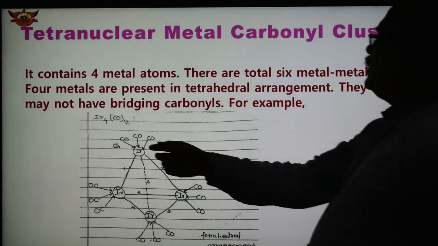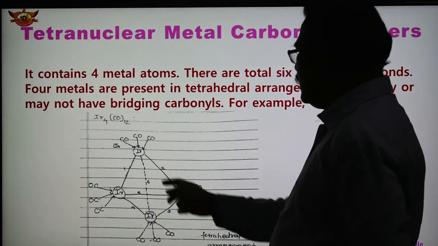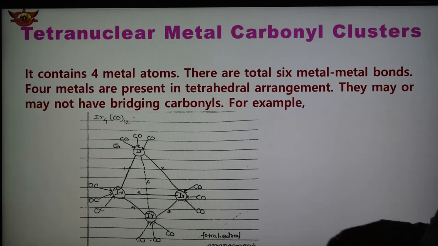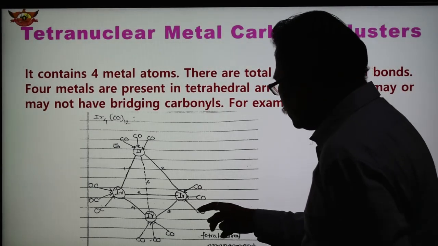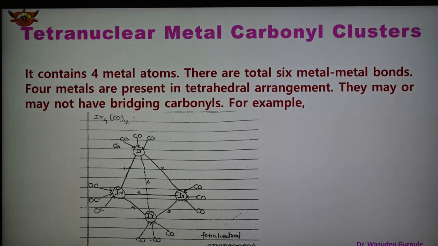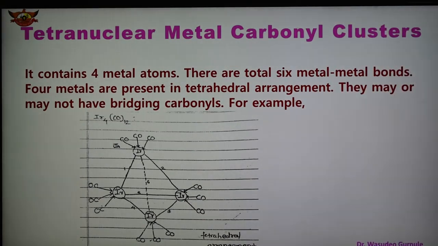One example shown is Rh4(CO)12. So rhodium 1, 2, 3, 4. These 4 metals are arranged tetrahedrally, and each rhodium has 1, 2, 3 terminal carbonyls, and a total of 12 carbonyls are there, and all are terminal carbonyls. So in this case, all carbonyls are terminal, and the arrangement of the metals is tetrahedral. So this is the structure of a tetranuclear metal carbonyl cluster.